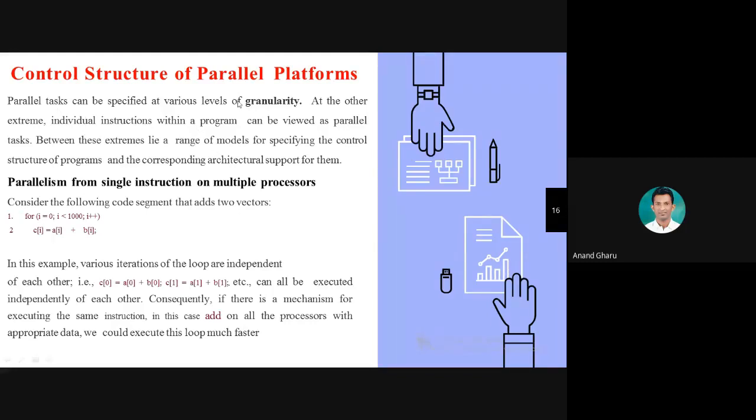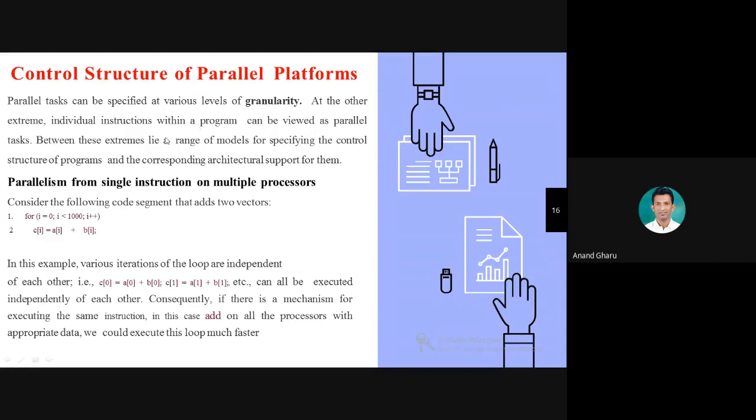Okay, note down this point. Granularity, I will ask coarse grain and fine grain. Again I repeat, coarse grain and fine grain. Coarse grain, large problem divided into smaller parts. Fine grain, smaller parts are combined into larger parts. Individual instruction program can be viewed as a parallel task between these two.